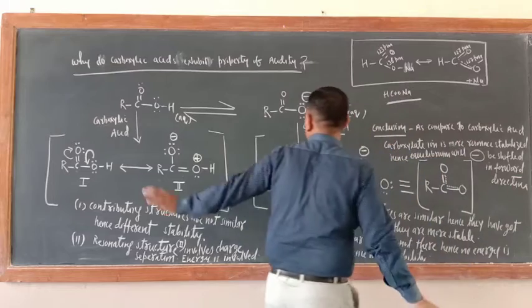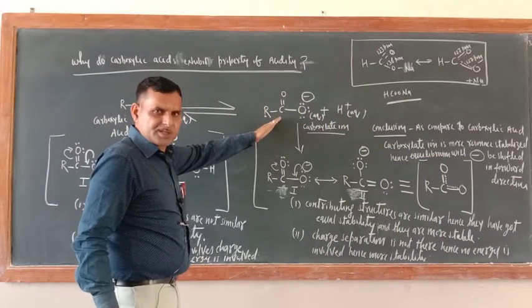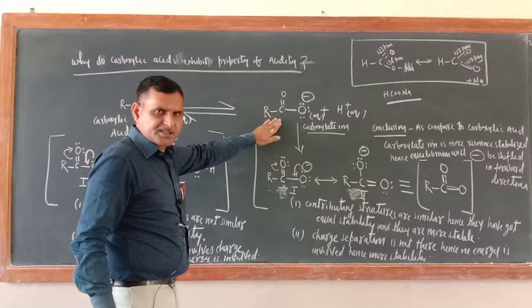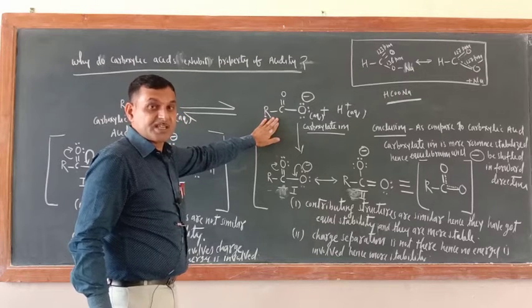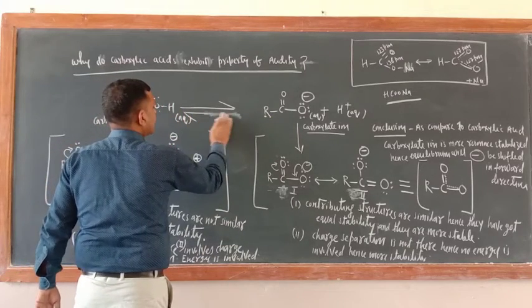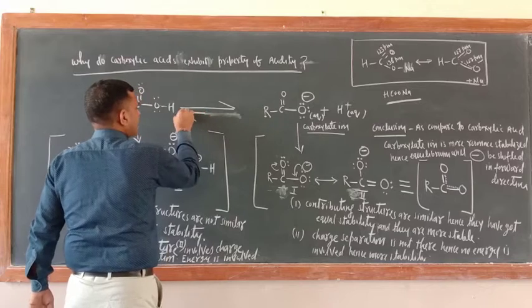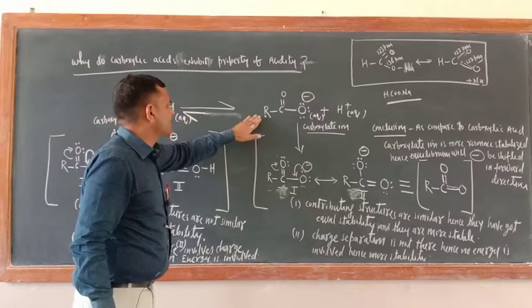Just see here, this is an equilibrium or not? Now it is proved that they are more stable. Their resonating structure, this carboxylate ion, is more resonance stabilized. So this equilibrium will be shifted to this side, and now they don't want to be in this form, they want to be in this form only.